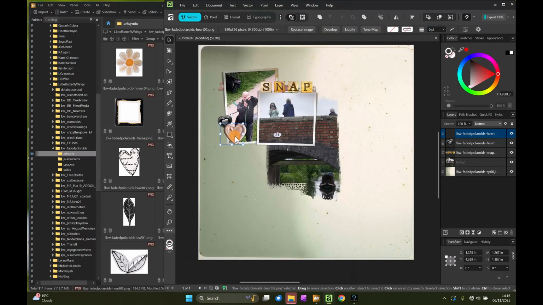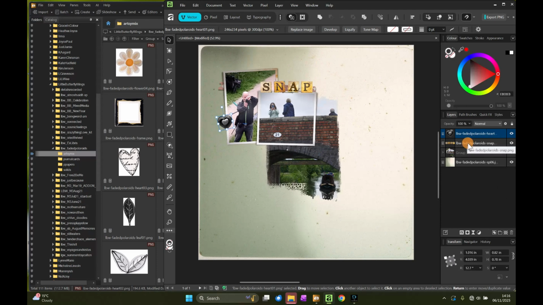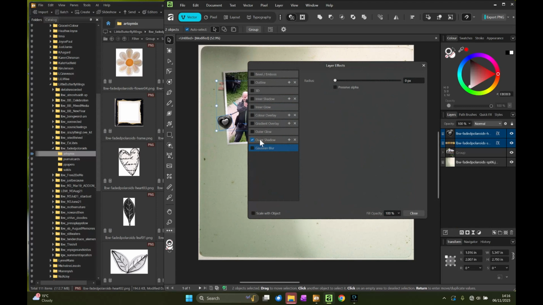What about, no, that's too close in colour to the footpath. Now for some drop shadows. That's the special effects.